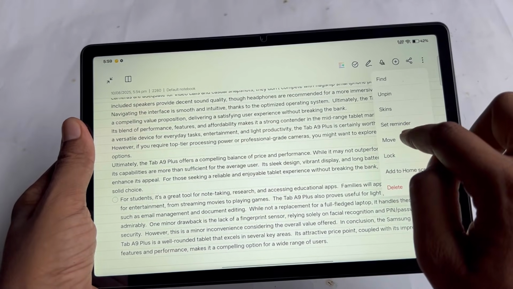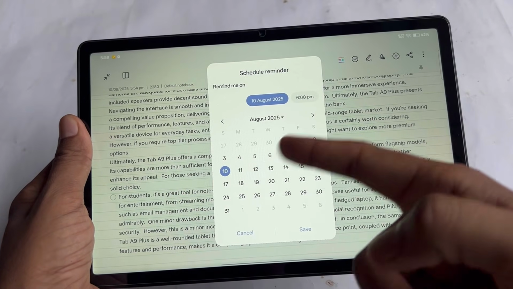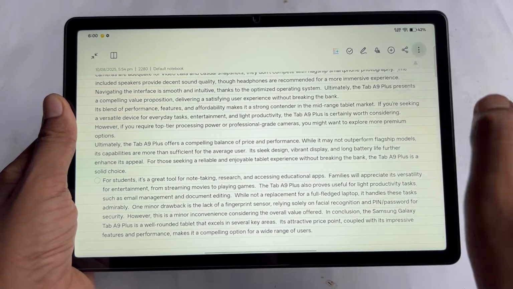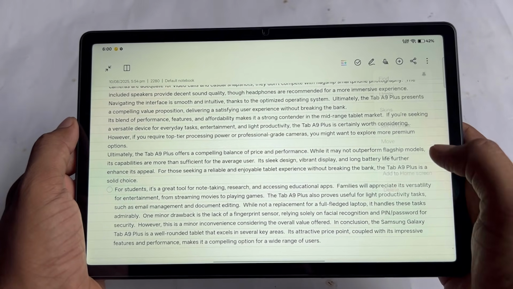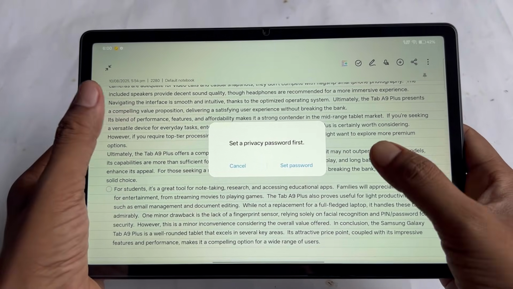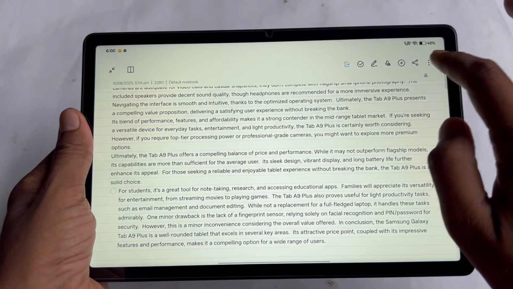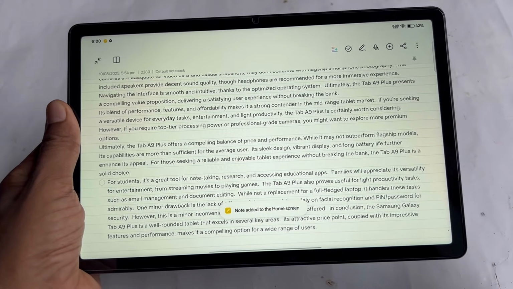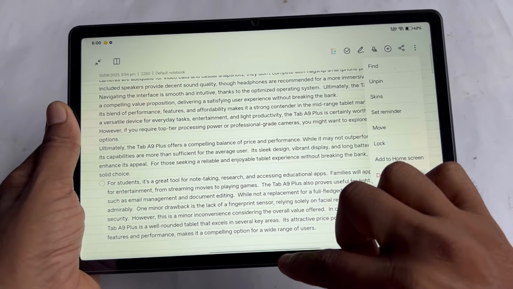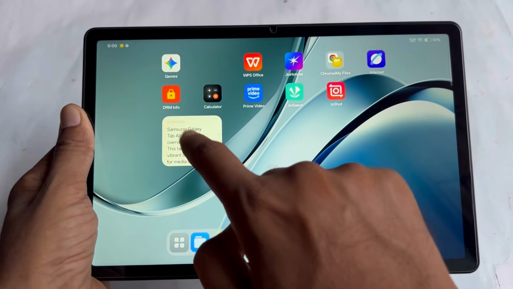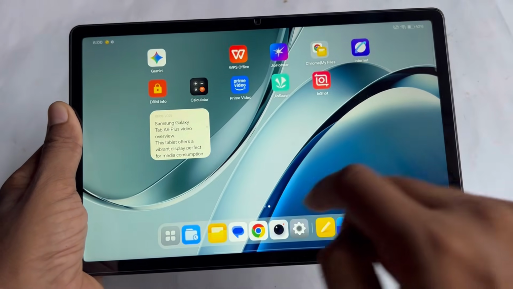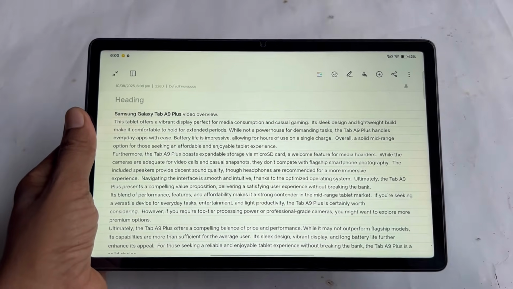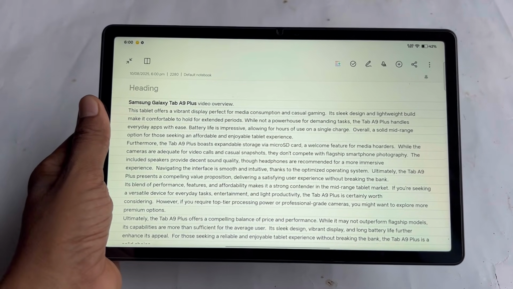After that you will get set reminders, and then you can set a calendar reminder by using this. And also there is an option of moving or locking this page, but you have to set a password for this lock system. And now you can add to home screen. If you add to home screen, you can have access in this home screen like this. Also there is an option of deleting things. So these are the features that are available in the note app.